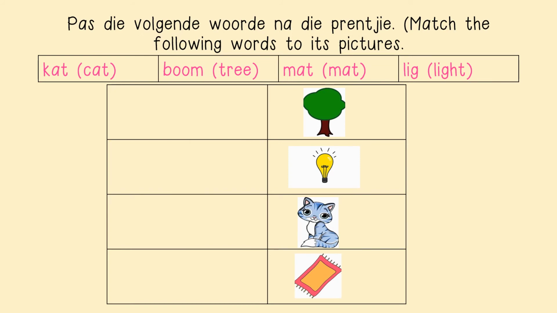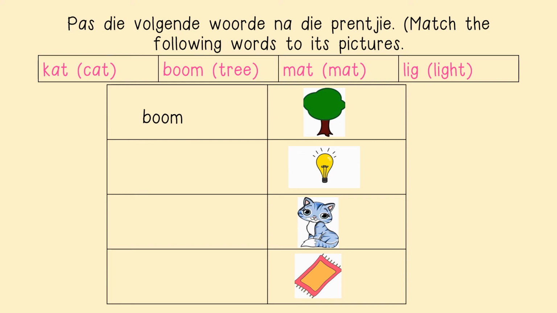Nou kinders, pas die volgende woorde na die prentjie. Now children, match the following words to its pictures. In die blok ons het die woorde kat, which is cat, boom, which is tree, mat, which is mat, and lig, which is light. Now we are going to look at all these words and we need to match them to the pictures in the table.